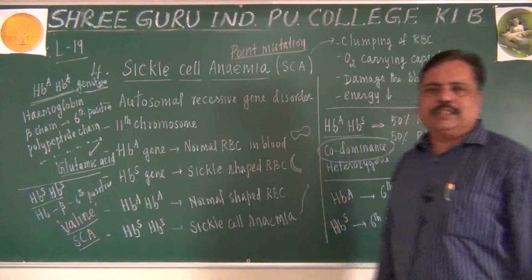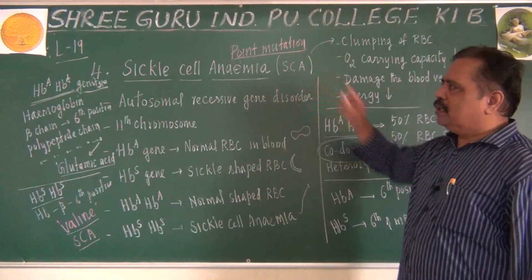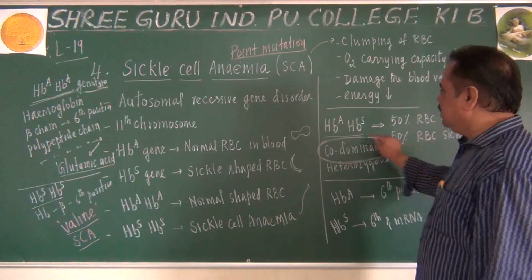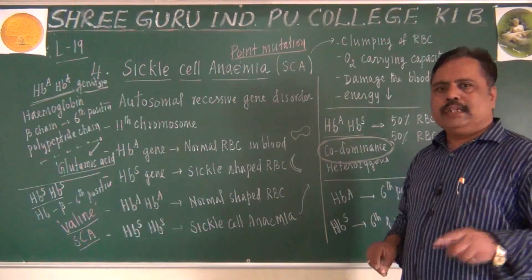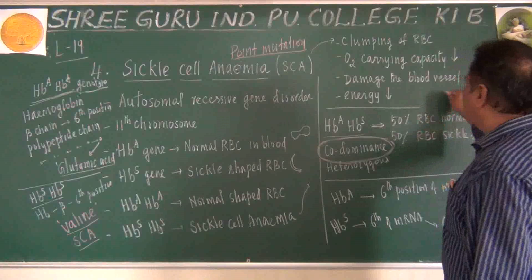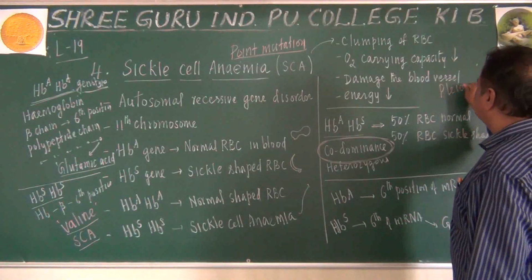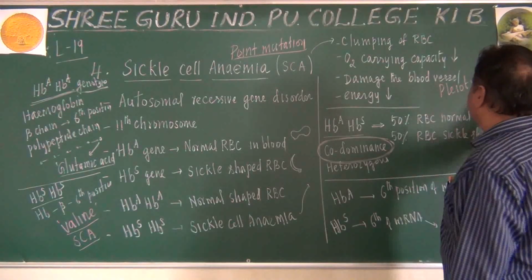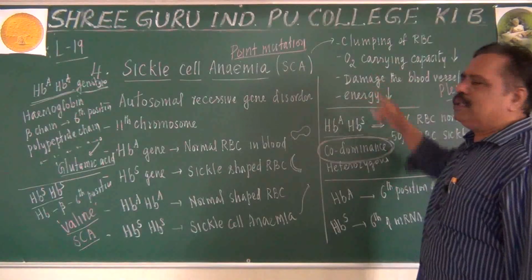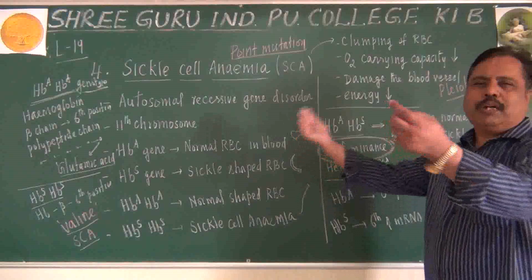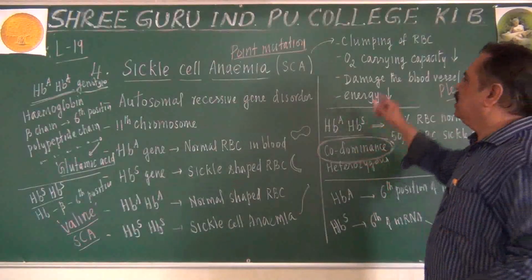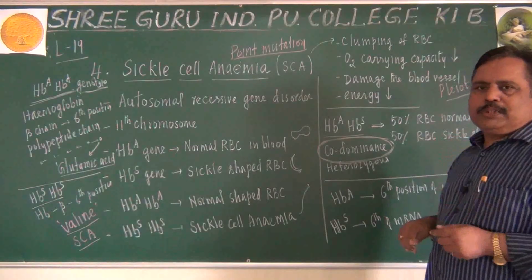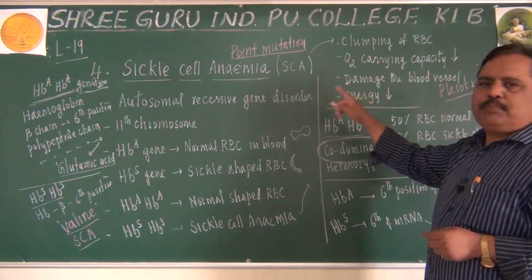Remember, are you understanding this point? So it is an example for point mutation. It is an example for codominance. Can I tell this as an example for pleiotropism also? Because of one gene change, we get so many defects. So many effects are caused in our body. So even it can be studied under pleiotropism also, just like phenylketonuria.